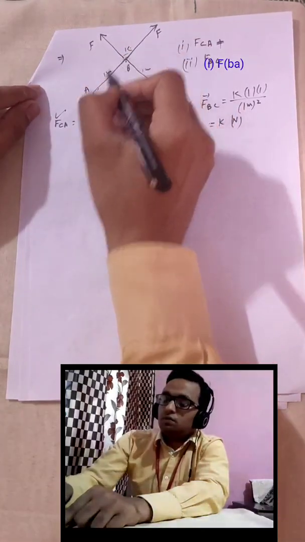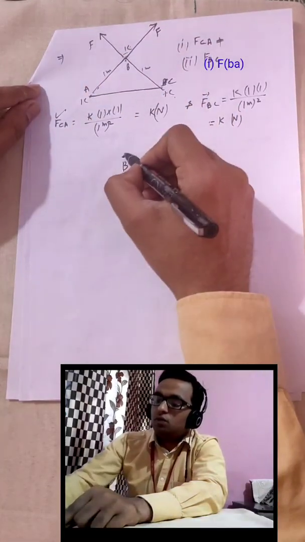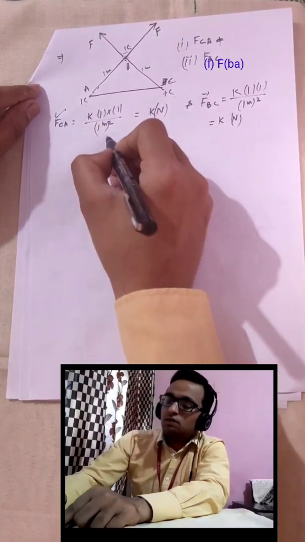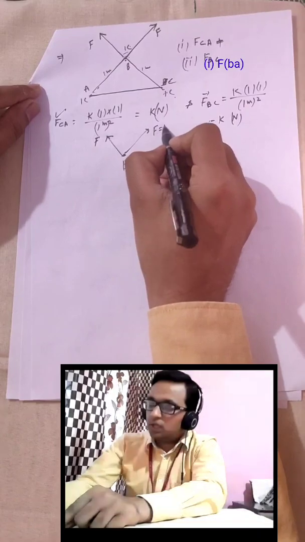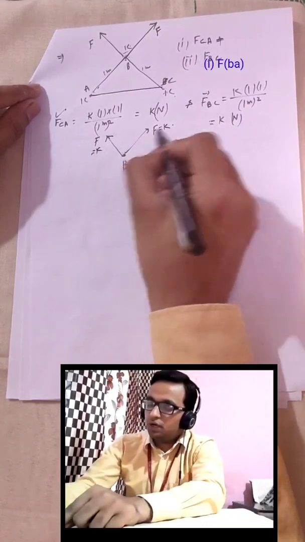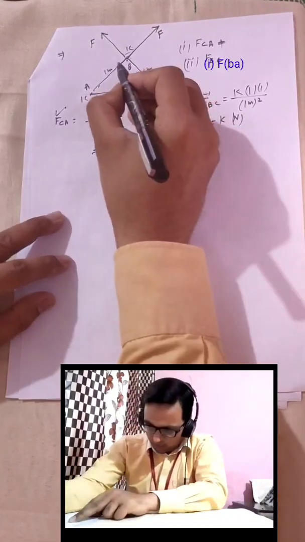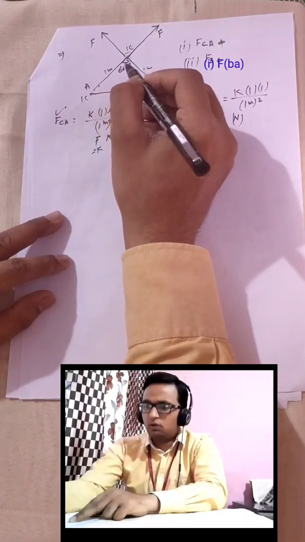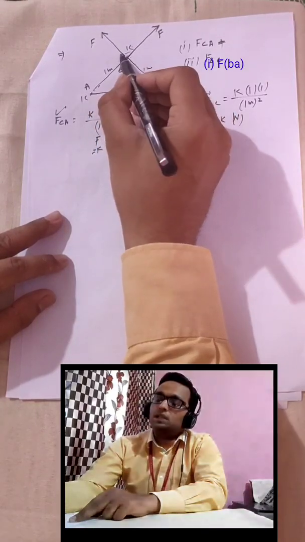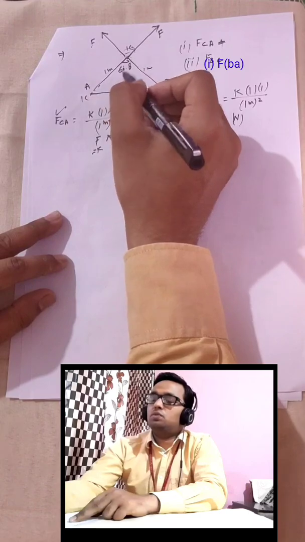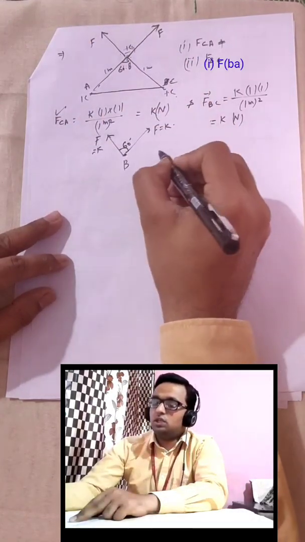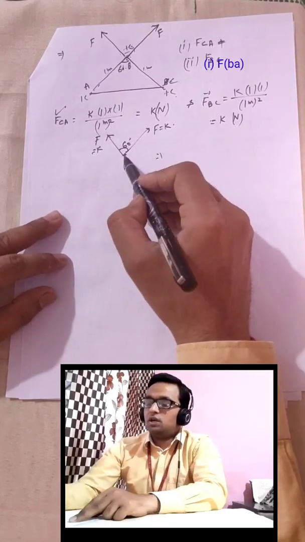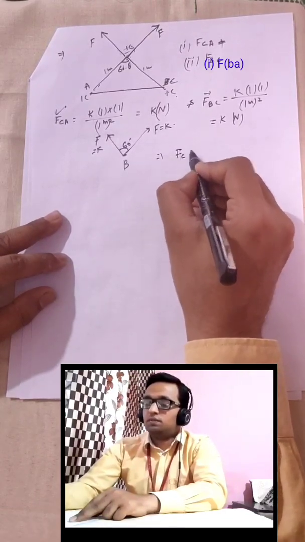Now we know that for this particular point B, one force is acting along this, one force is acting along this. Both are the same and both have a value of K, that is 9 into 10 raised to the power 9. We can say that this angle is 60 degrees by the equilateral triangle property, and this angle is also 60. Why? Because both are vertically opposite. So as this is 60, we can calculate the net force.